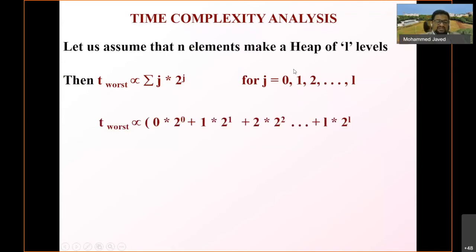So in the worst case, every element would move from its location L to the top, the 0th location.